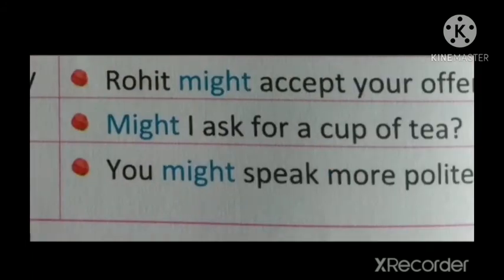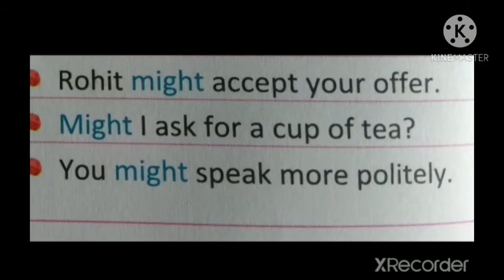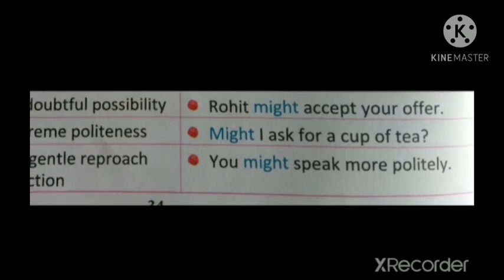So let's see one by one. Example: Rohit might accept your offer. Here, might is used as a doubtful possibility. Next one, might I ask for a cup of tea? That is showing extreme politeness. Next one, you might speak more politely. That is showing gentle reproach, and it is also used for dissatisfaction. That's about might.